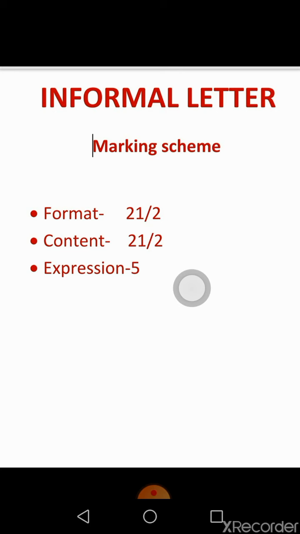Today's topic, informal letter. An informal letter is a letter which you will be writing to your close relative or acquaintance. The marking scheme for the informal letter is format 2.5 marks, content 2.5 marks, expression 5 marks. Total marks for the informal letter is 10 marks. It is in the form of choice. You can either write a formal or an informal letter. Here we are going to discuss the format of the informal letter.